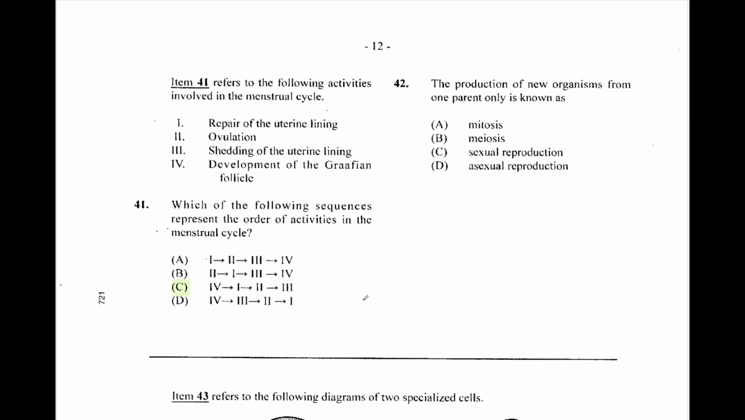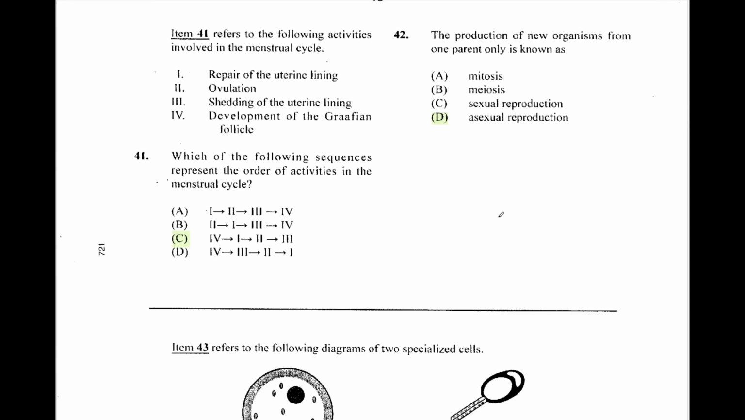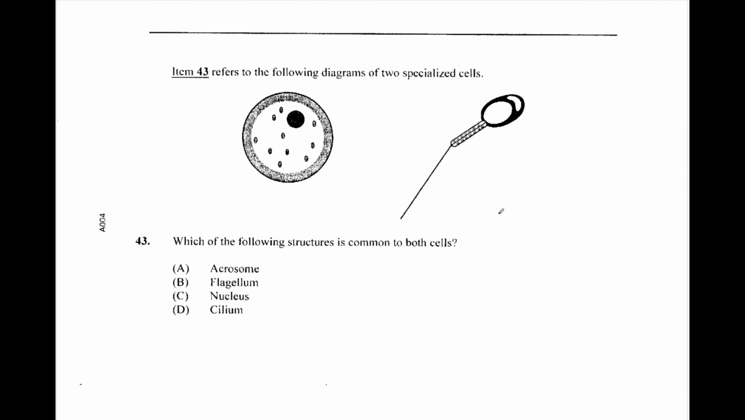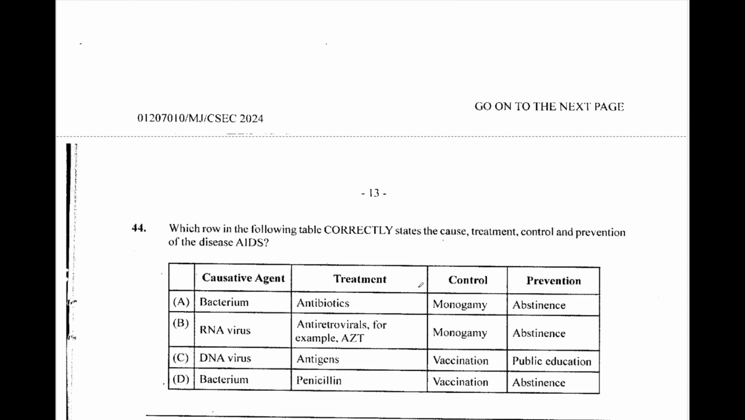The production of new organisms from one parent only is known as, when it's one parent, it means we are talking about asexual reproduction. D is our answer for 42. Item 43 refers to the following diagrams of 2 specialized cells. Which of the following structures is common to both cells? You can just take your time, observe, and you would get the nucleus being common to both.